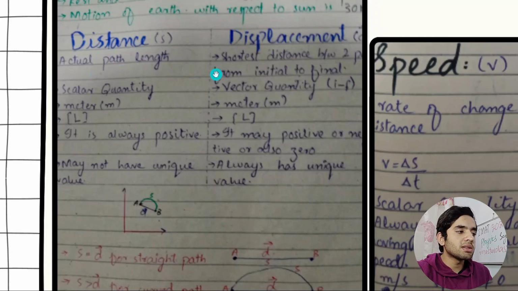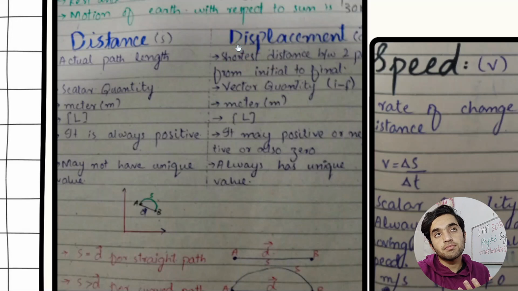So this is actual path length. I'm not going to explain very deeply. The class will get very lengthy, and I'm not going to do that. I will just make it 1.2, 1.3 hours lengthy, so that would be our average. Distance is the actual path length. I have read lots of notes, and if I explain each and everything, this will make the class very lengthy, but that's okay.